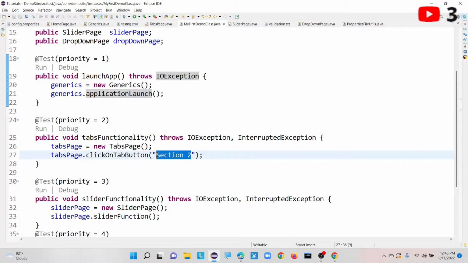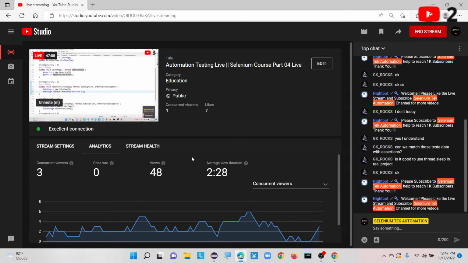As I mentioned, here is why I am using section 2. If I don't use this section 2, we need to use that many section XPaths. So what I did is take some part of the XPath, where I pass only section 2 as a parameter of my method. If I want to work with section 3, you can just change section 2 to section 3, and then your script is going to click on that particular section 3. This is how we have to configure it if you are working with these kinds of projects.